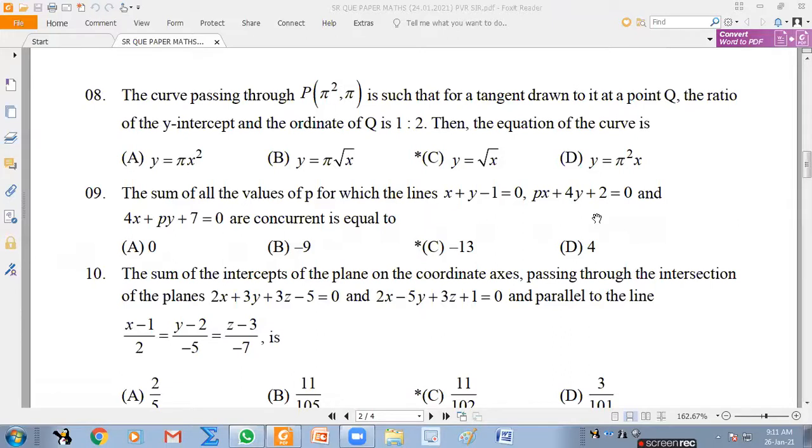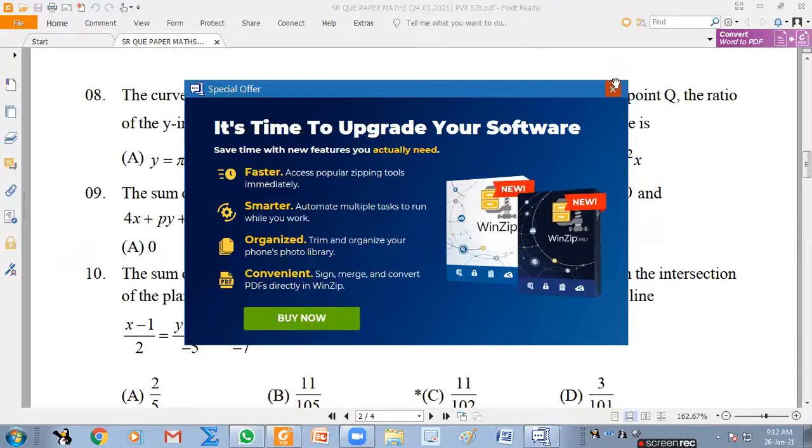Both become parallel. All three lines will become parallel lines. Second line will become 4x plus 4y plus 2, and third line will become 4x plus 4y. If you take 4 common, all lines have slope minus 1. Not just second and third line are parallel. All three lines are parallel. Okay. So when all three lines are parallel also, obviously determinant will be 0.